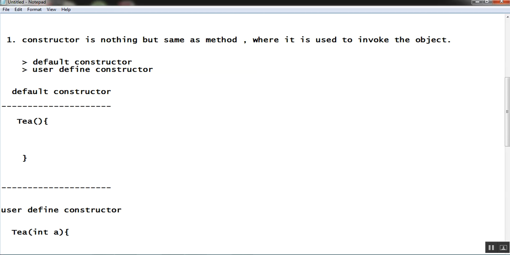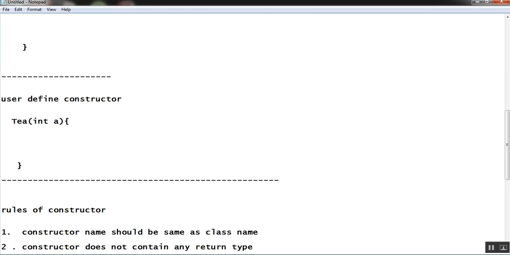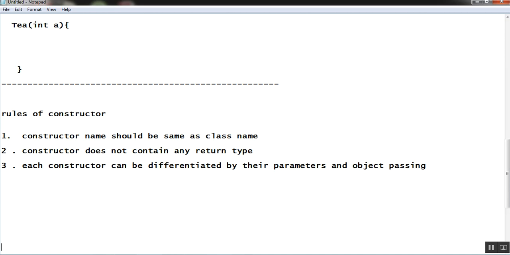What is a user defined constructor? When we want a number of constructors in our class, the user defines and writes those constructors, and the user has the right to operate them as needed. That type of constructor is called a user defined constructor. So what are the rules of constructor? A constructor should have the same name as the class name. A constructor does not contain any return type. Each constructor can be differentiated by its parameters and by passing values and variables. So this is basically the basic points about constructors. There are more rules that we are going to see, but this is being